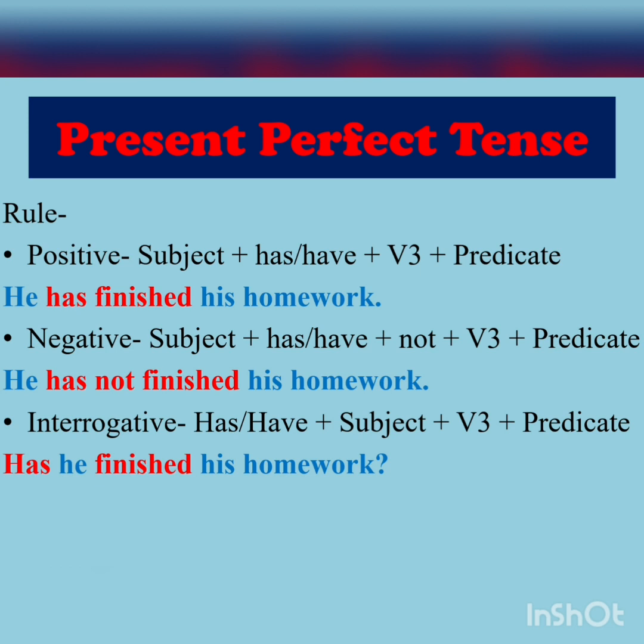So an example for a positive statement would be, he has finished his homework. And while writing any negative sentence, you are required to add only not in between. So it becomes, he has not finished his homework. And for interrogative, we will again replace the positions and it becomes, has he finished his homework?